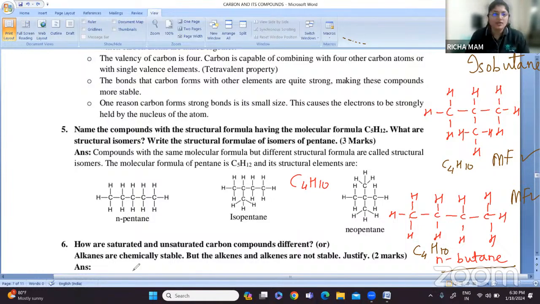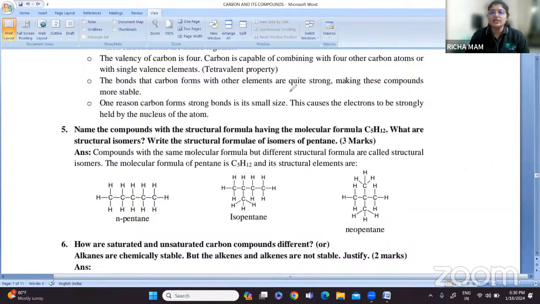Now, these are the examples. The question says name the compounds with the structural formula having the molecular formula C5H12. When you have C5, what is it called? It is called pentane. So one structural